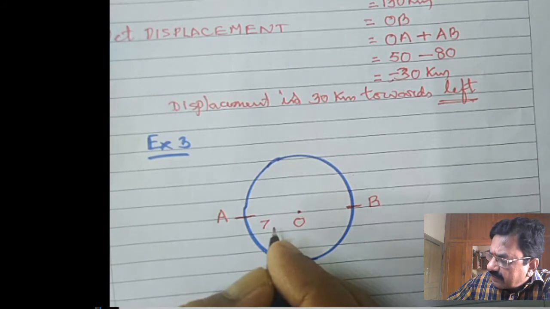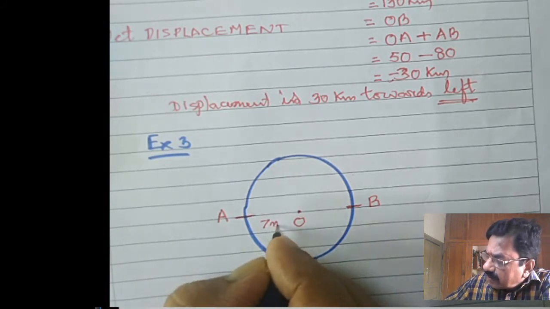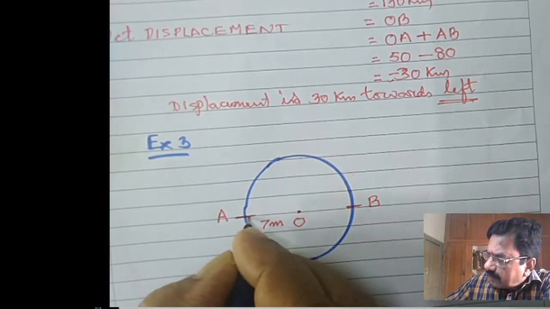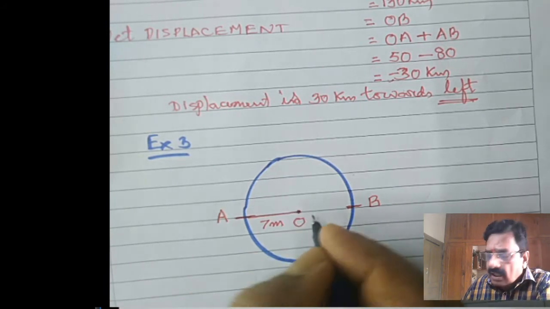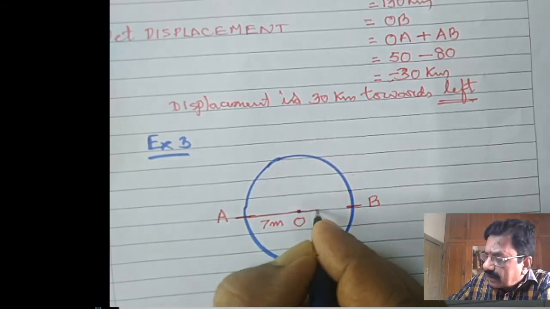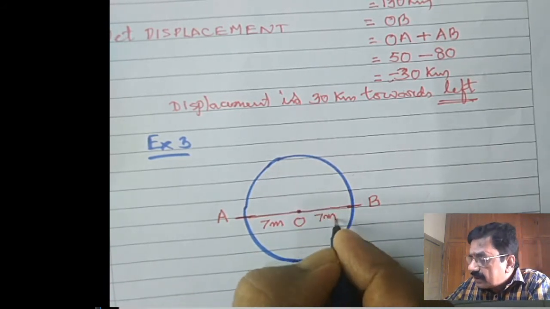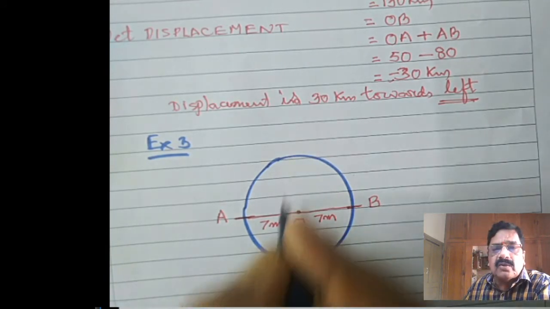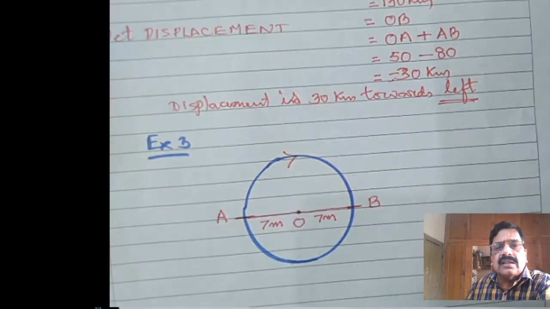How much is it? 7 meter. Automatically you know very well this also will be 7 meter. Okay. Now let us say that the person is traveling in this direction, clockwise direction, from A to B. See the arrow mark.